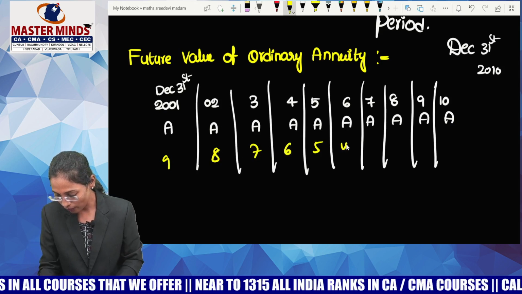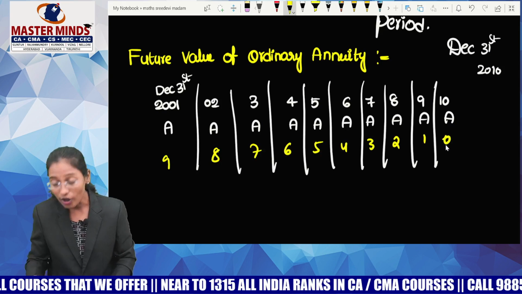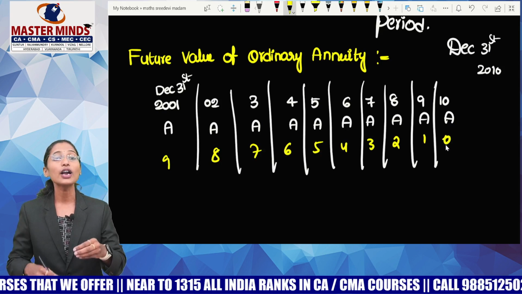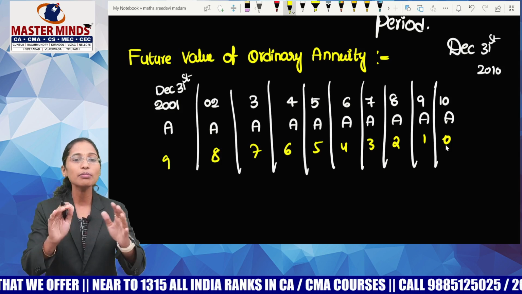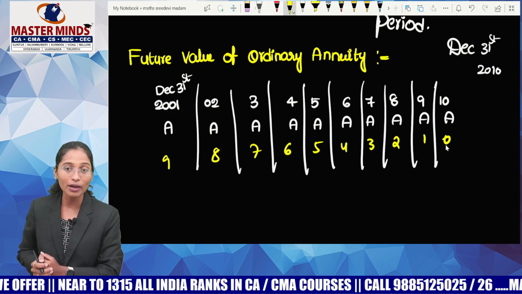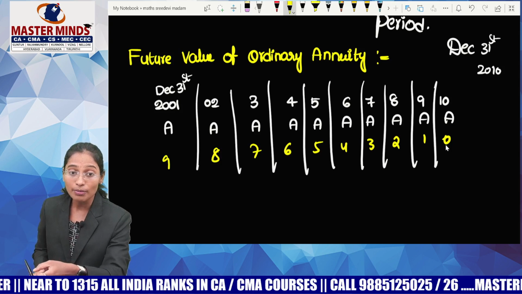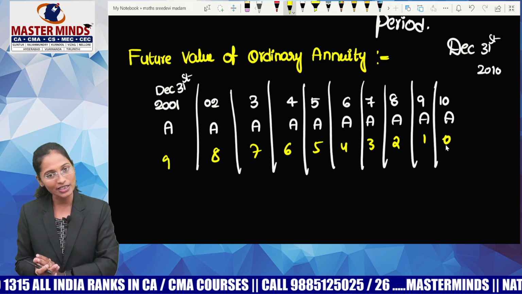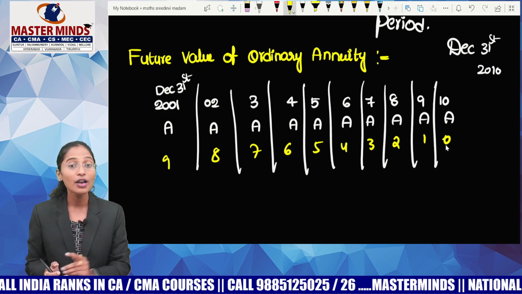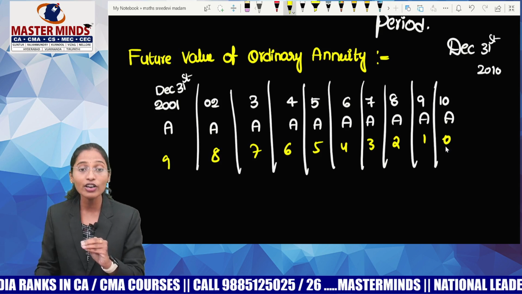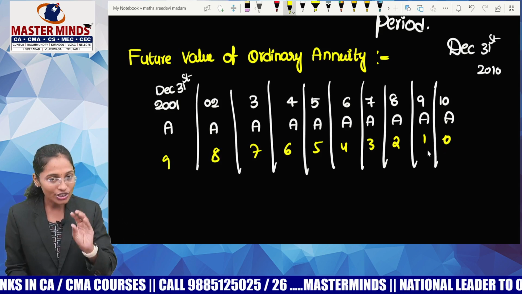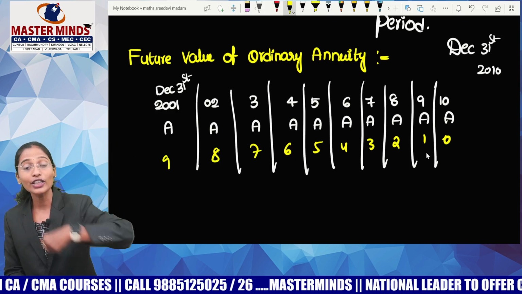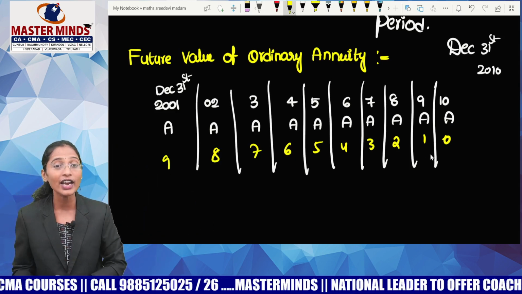Now can you guess the next one? 7, 6, 5, 4, 3, 2, 1, 0. Madam, why is the last one 0? You are depositing that money in the bank on the same day evening, you are withdrawing the total money, because you deposit the money on December 31st, 2010 and you are withdrawing the same on December 31st, 2010 itself. Means for the last payment, you will not get any interest. You just deposit it and withdraw the whole sum that you deposited till date.